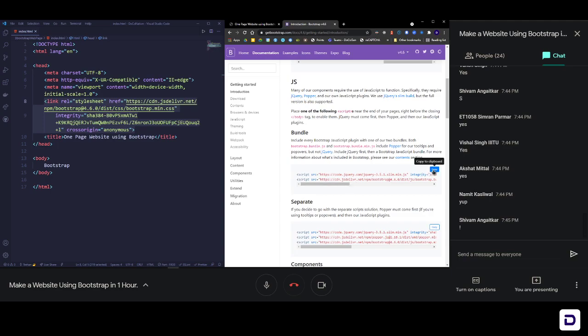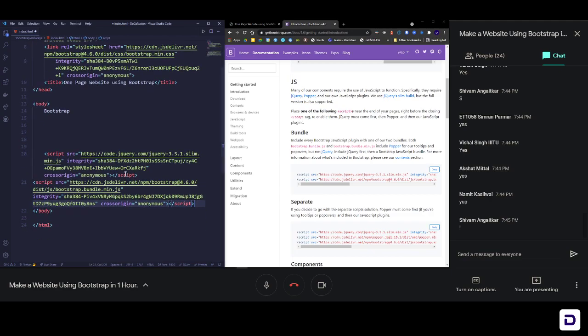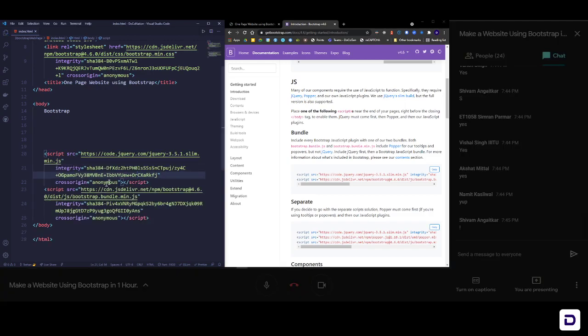Okay, so again, copy the JavaScript code, and as we discussed in previous sessions, always add the script tags right before the body tag ends. So that means, let me just put some enter here, make some space, and exactly where the body tag ends, right before it, I'm gonna paste this. So 2 script tags pasted here, and then save it.